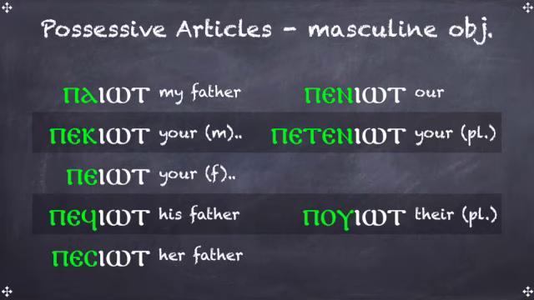So in this example, Payot is my father, Pekiot is your masculine father, Peyot is your feminine father, and the masculine and feminine is about the person who owns the object, not about the father, obviously. Okay. Pefiot is his father. Pesiot is her father. Peniot is our father. Peteniot is your plural father. Puyot is their father. Okay.